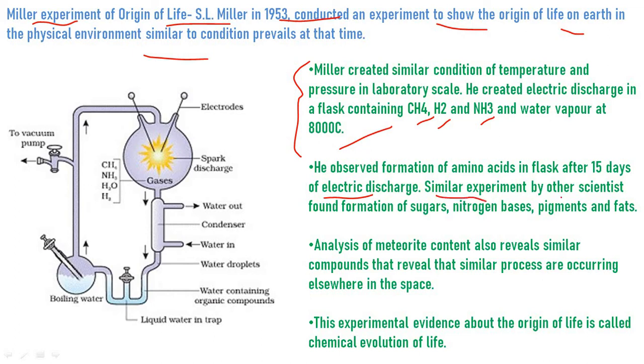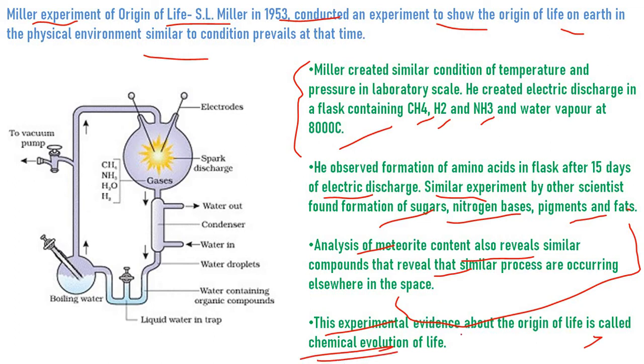Similar experiments by other scientists found formation of sugars, nitrogen bases, pigments, and fats. Analysis of meteorite content also reveals similar compounds, which shows that similar processes are occurring elsewhere in space. The experimental evidence about the origin of life is called the chemical evolution of life. So it may come in your exam, okay?